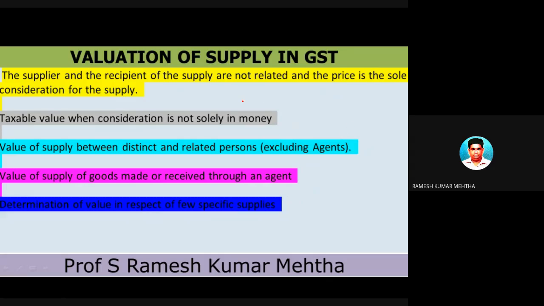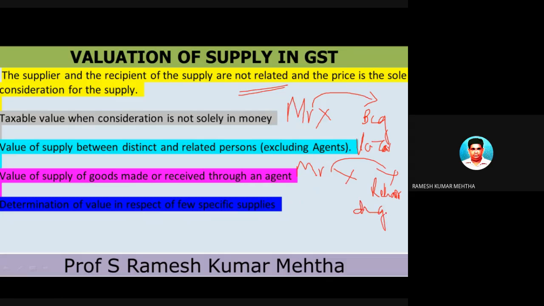Now the first one, when the supplier and recipient of the supply of goods are not related to each other, and the price is the sole consideration for supply. For example, Mr. X goes to Big Bazaar, or Pantaloon, or he goes to Reliance Electronics or Reliance Digital, and he purchases a laptop of 1 lakh rupees.